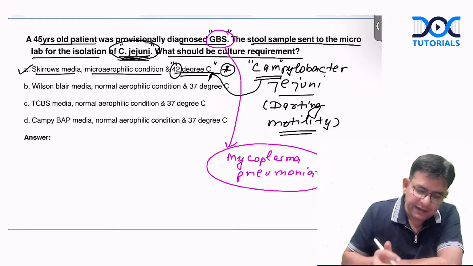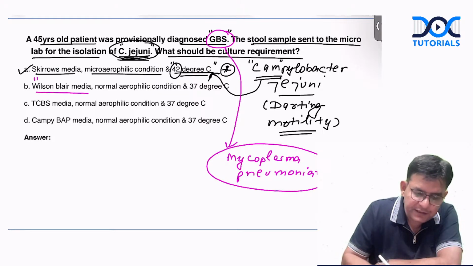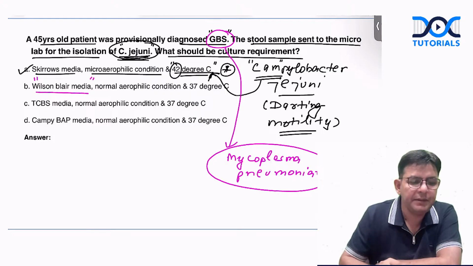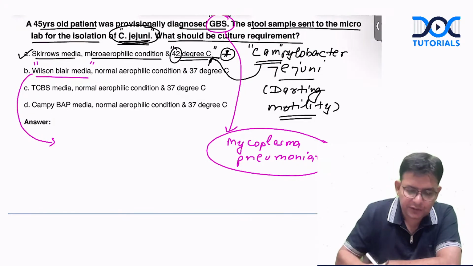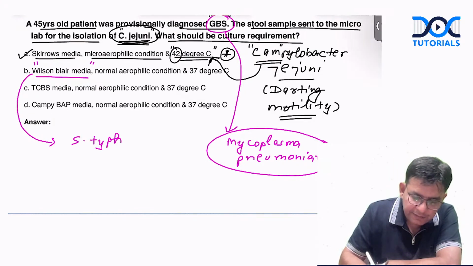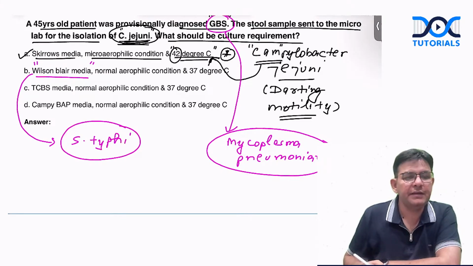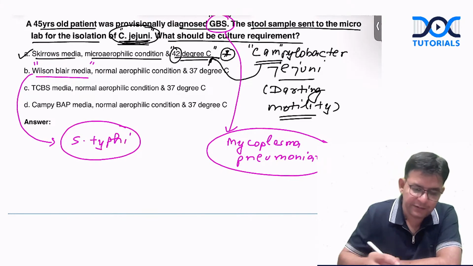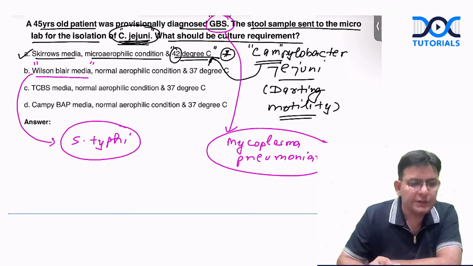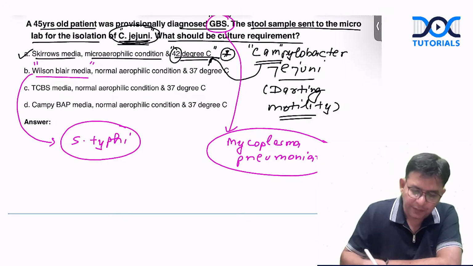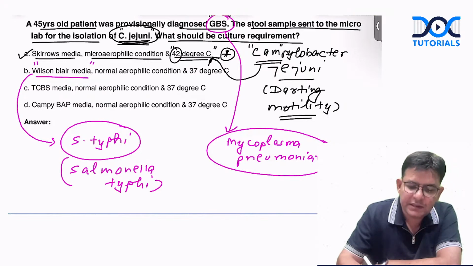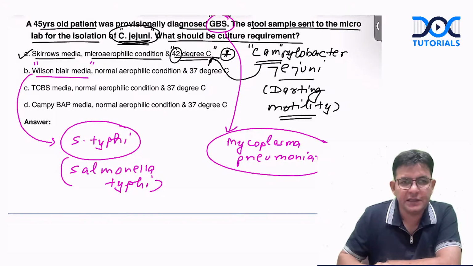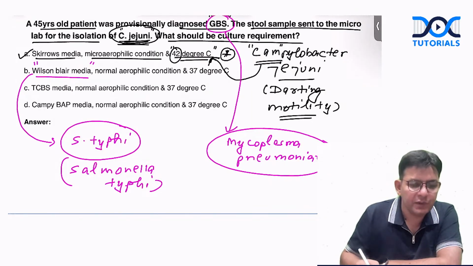Now, the second one, the Wilson and Blair media. Can you tell me what Wilson and Blair is used for, guys? It is used for Salmonella typhi. Which particular organism? Salmonella typhi. And on this Wilson and Blair media, which sort of colonies come, guys? What comes on this particular one?